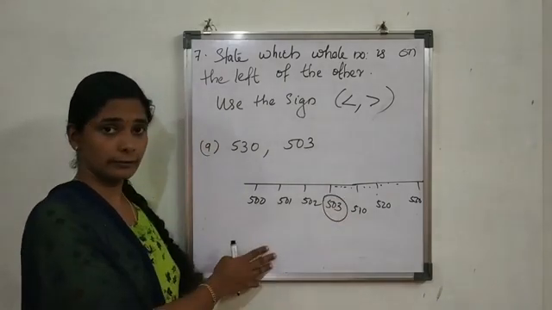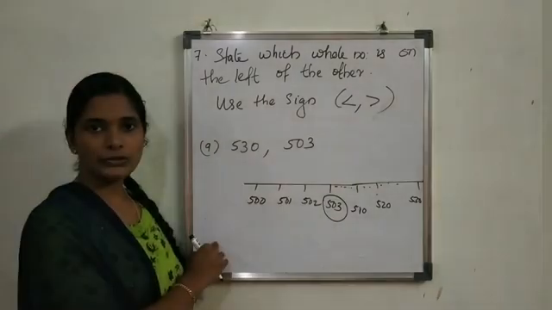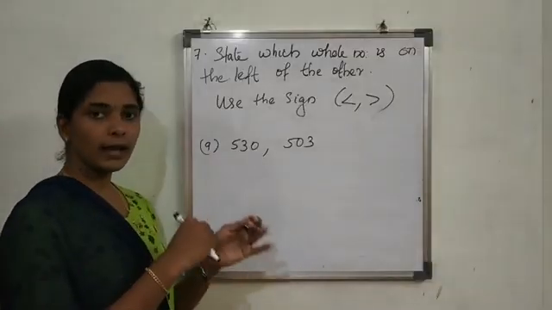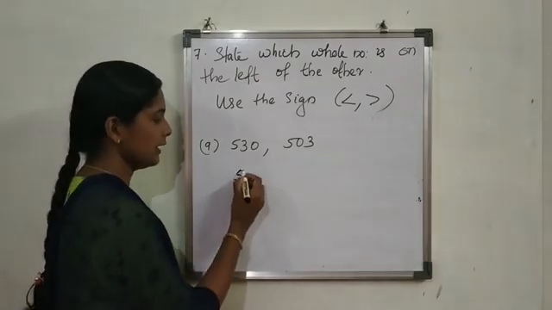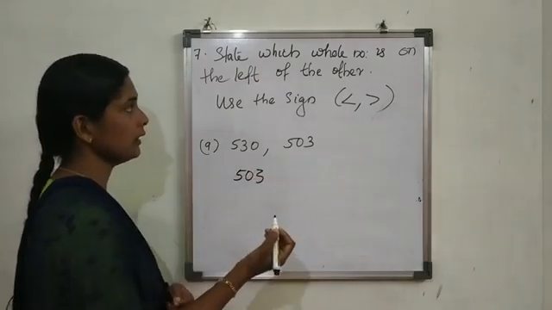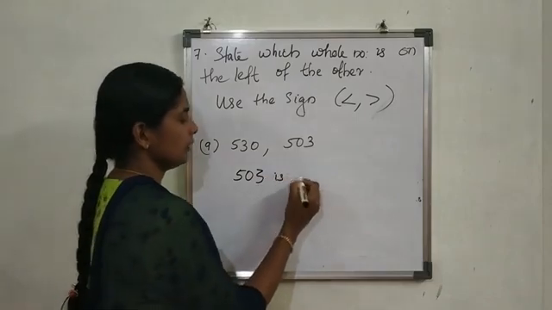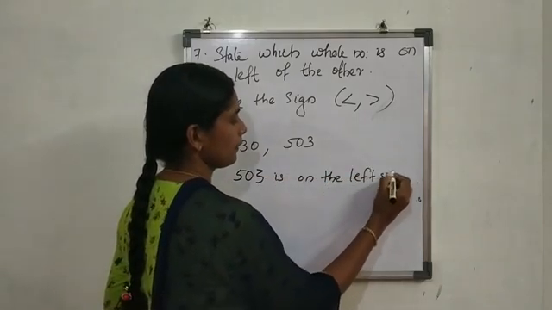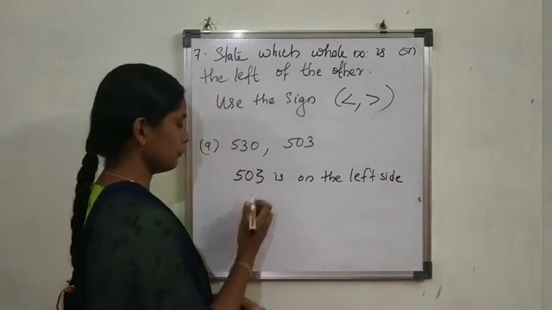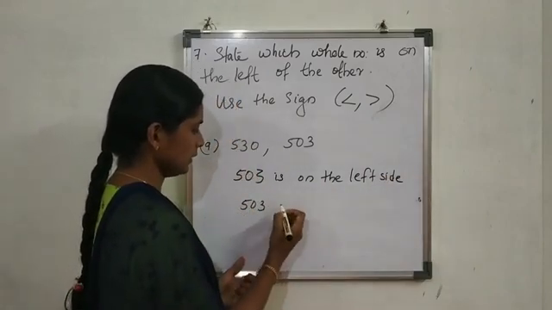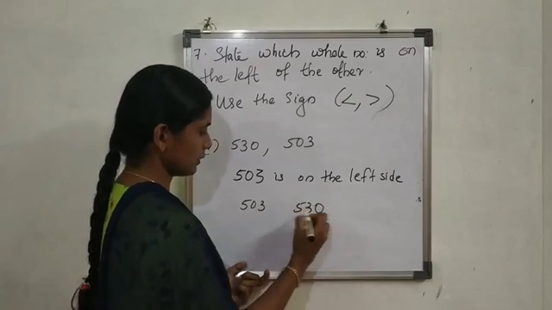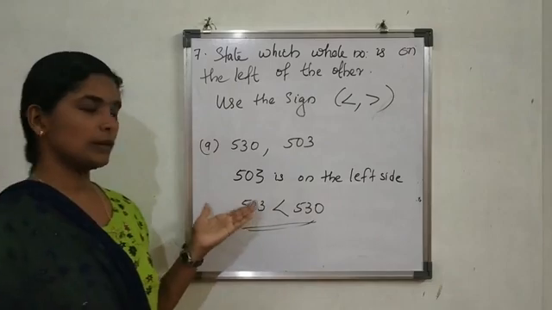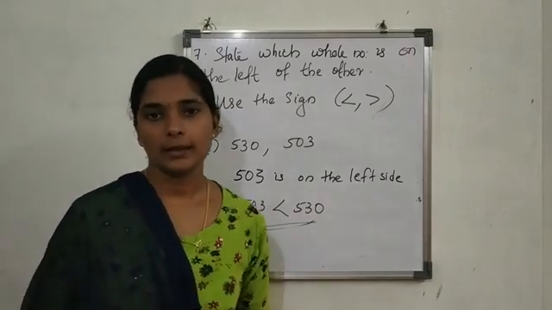Then which one is on the left side? 503. The smallest one is on the left side. 503 is on the left side of the number line. Therefore, of 503 and 530, which one is greater? 530 is the greatest one. The smallest one is on the left side.